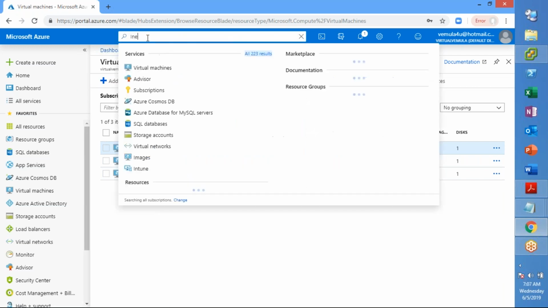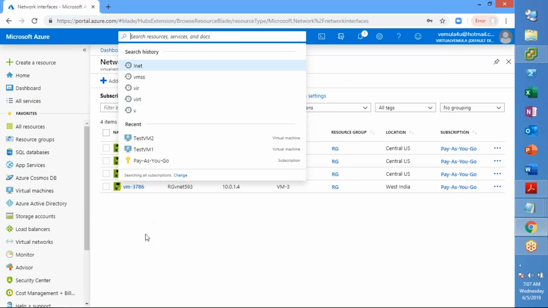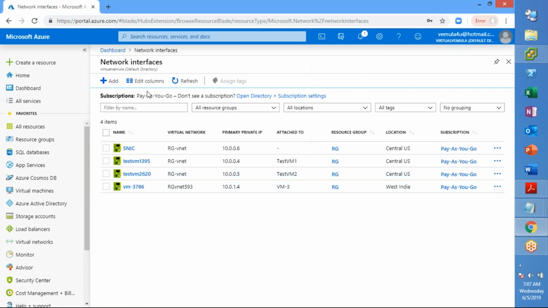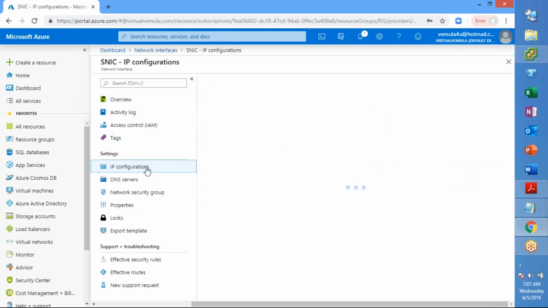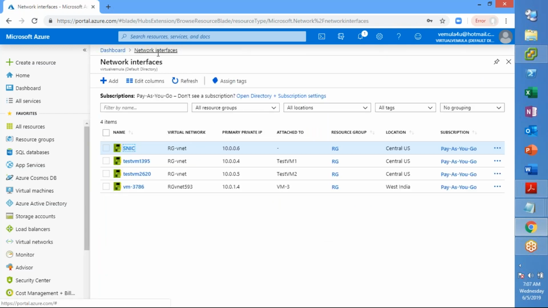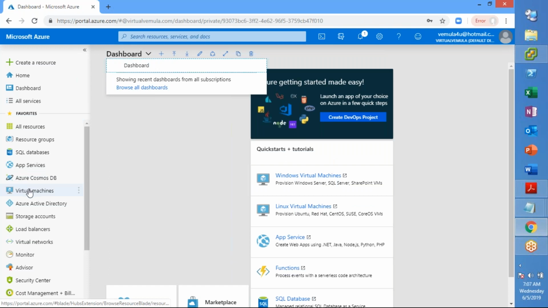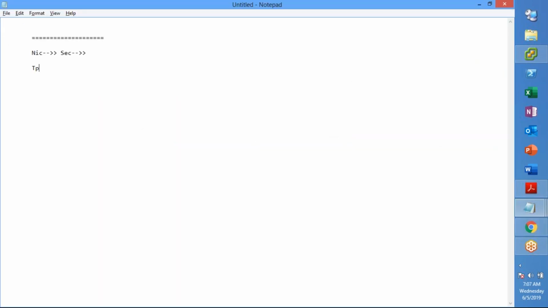Okay, so let us quickly go to the network interface card, and you can create a network interface card from here, right? That's what we had seen. There's already a network interface card created, which is SNIC, which you can call the secondary NIC card, and it has got its own IP address, right? Then we'll assign this network interface card to our VM, which is in the deallocated state.